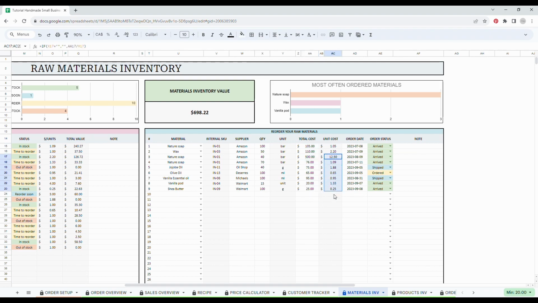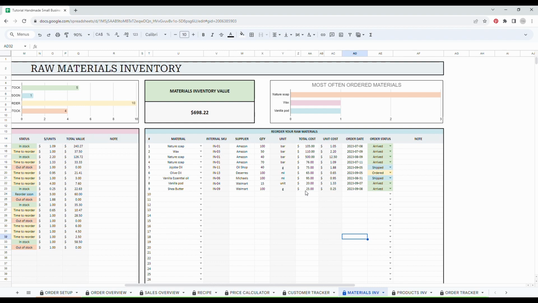Then the unit cost will be automatically updated and adjusted in the price calculator. It's very important to add the real total cost. So this way you will always have the right unit price and you will know how to update your prices based on inflation or price increase.